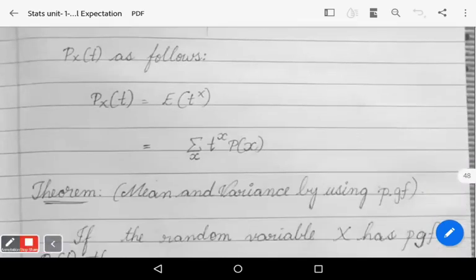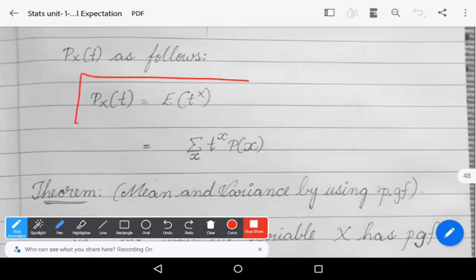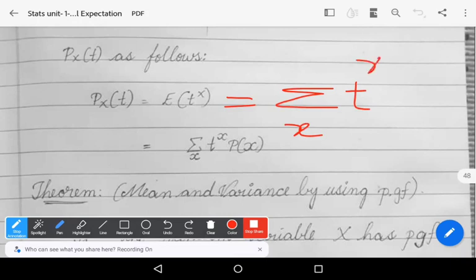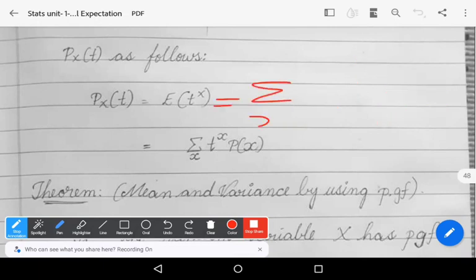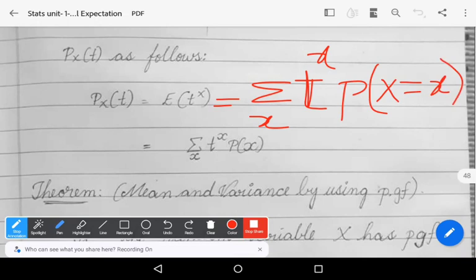Px of t is equal to the expectation of t power x. This is nothing but the summation over x of t power x times p of x. Some authors write it like this: summation over x of t power x times probability of capital X equals small x.